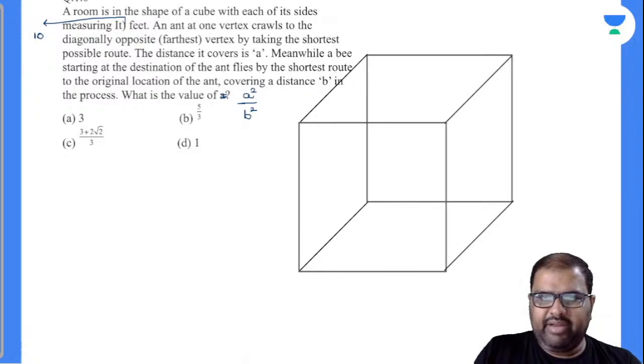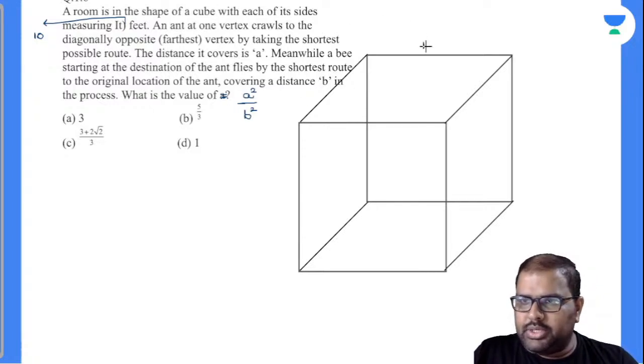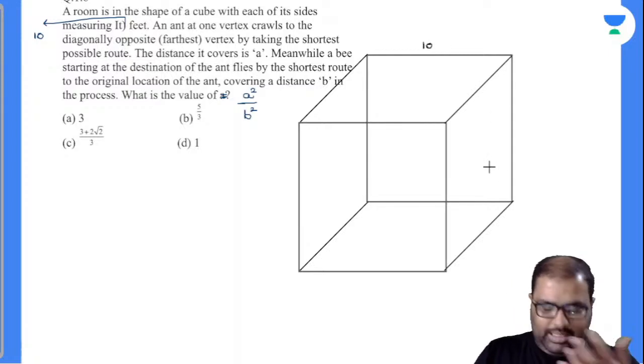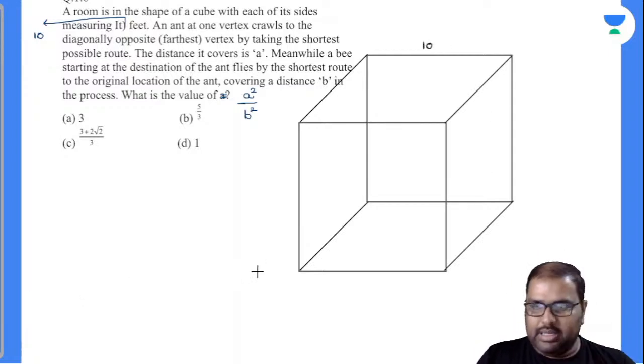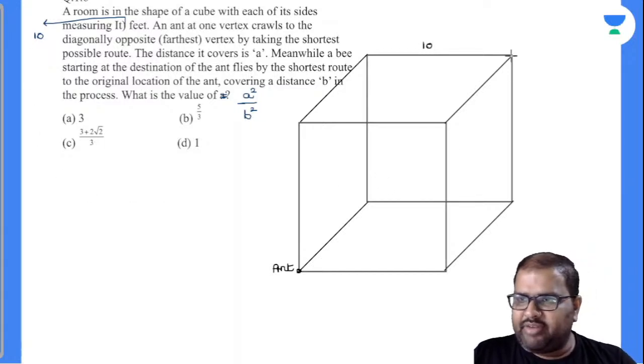The point given here is this cube is 10 feet. Of course, all the sides will be the same. Let us suppose the ant is here. Now closely observe, the ant cannot fly. The ant has to crawl on the surface of the cube only. Am I right or wrong? This is the farthest point.